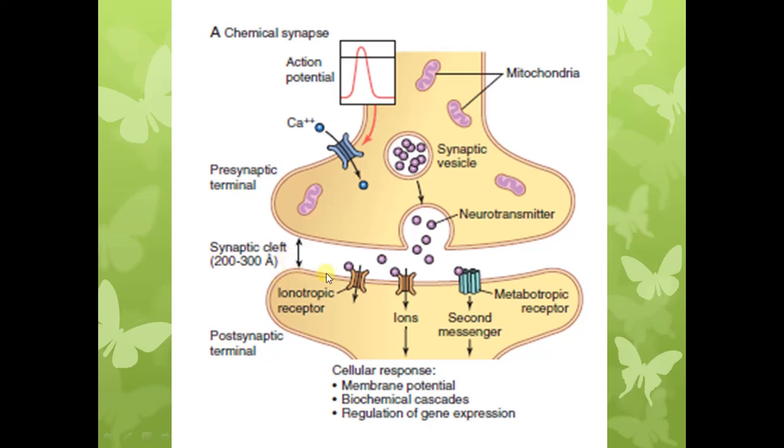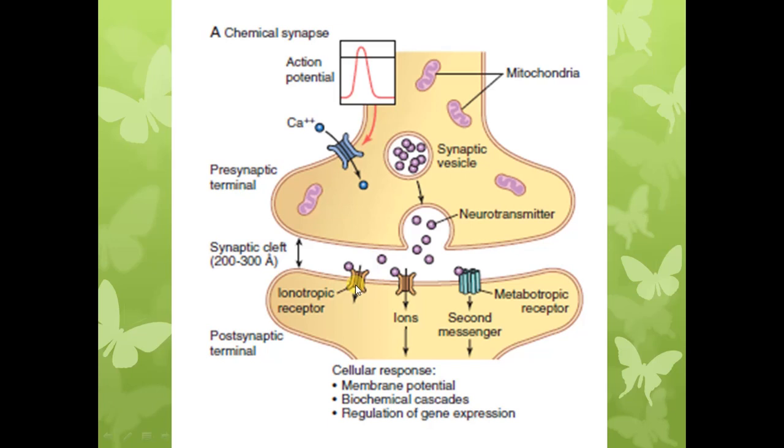The postsynaptic membrane in the synapse has receptor proteins which bind with the neurotransmitter. So the neurotransmitter is released from the presynaptic terminal, diffuses through the synaptic cleft, and binds with the receptors present in the postsynaptic membrane.